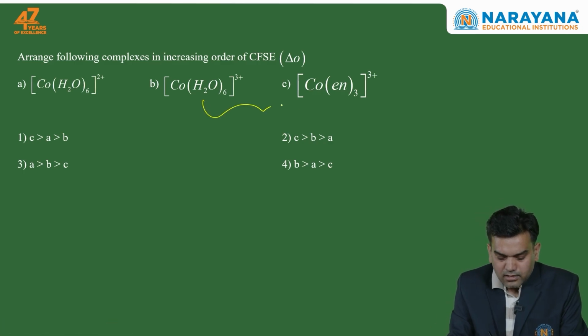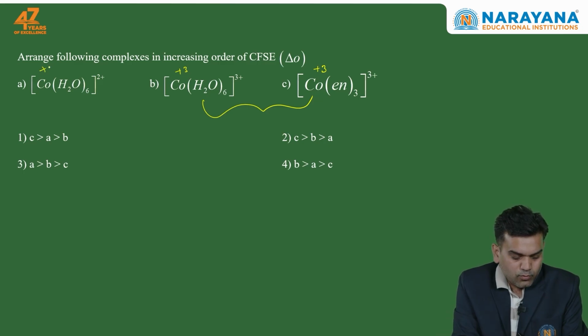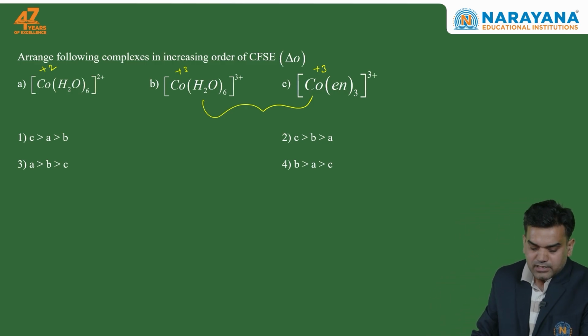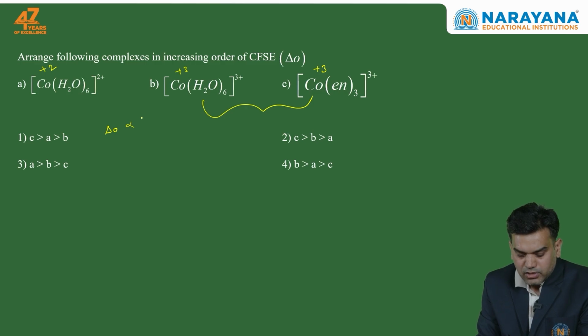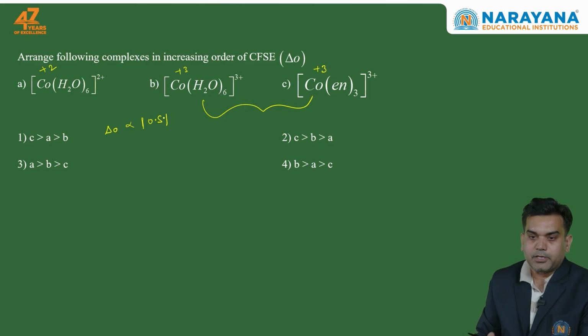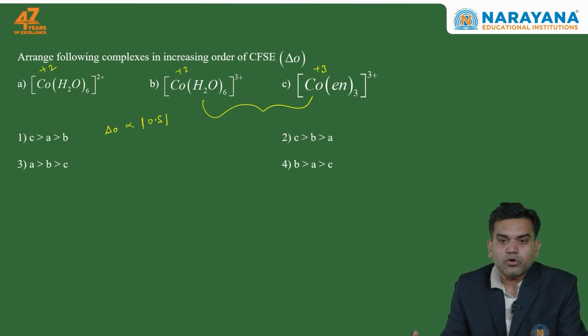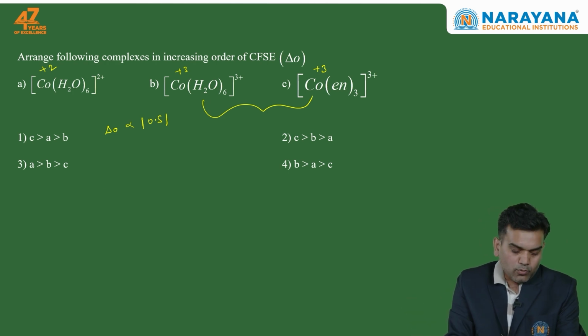So in B and C I can see this cobalt is given in +3 oxidation state, but here in option A cobalt is given in +2 oxidation state. So basically the CFSE, the delta O value, is directly proportional to the oxidation state of the central metal atom. If greater is the oxidation state, we can say it will have more CFSE.